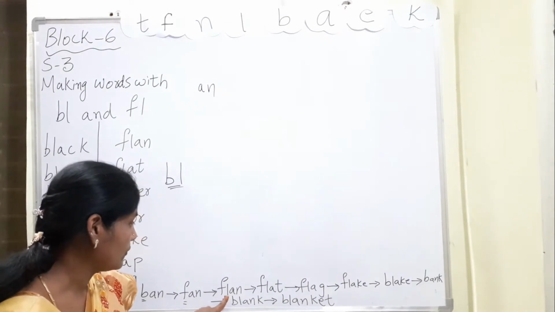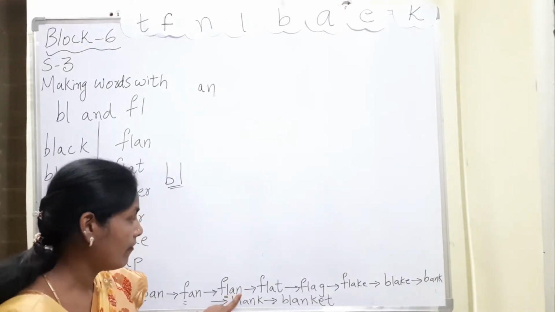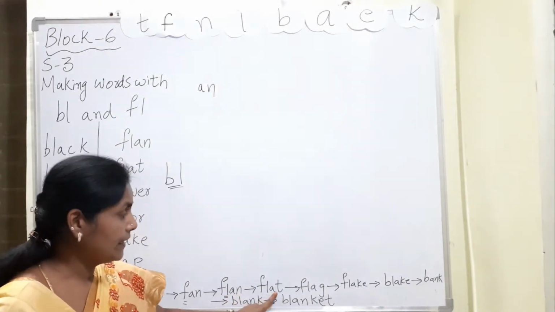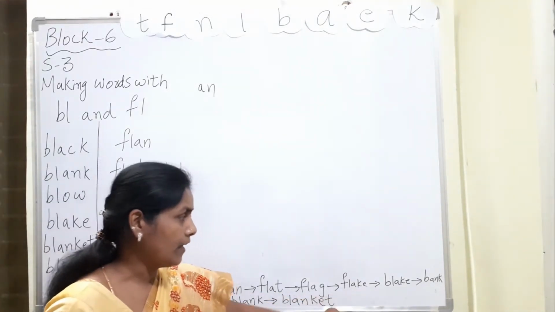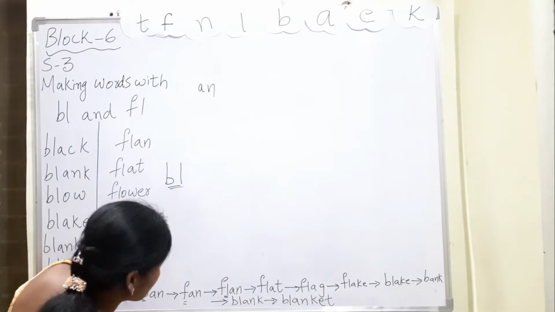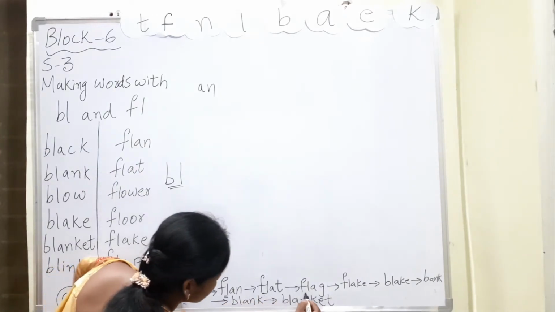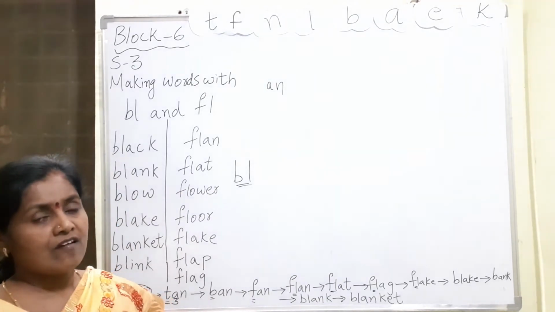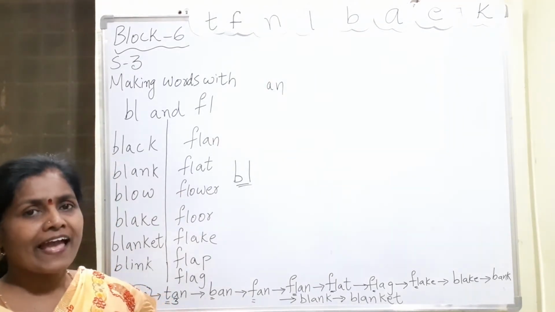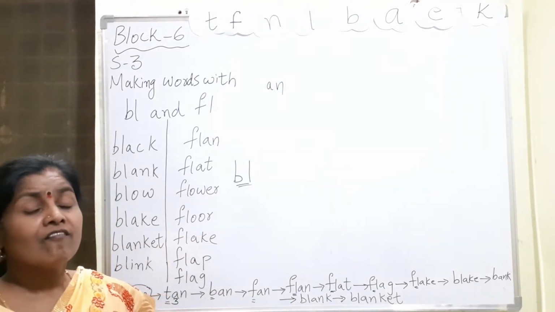Here you see, all of you. F-L-A-N, flan. F-L-A-T, flat. Flag. Flake. So these are all F-L blend words. How am I pronouncing? Flat. Flag. Flake. Fleur.